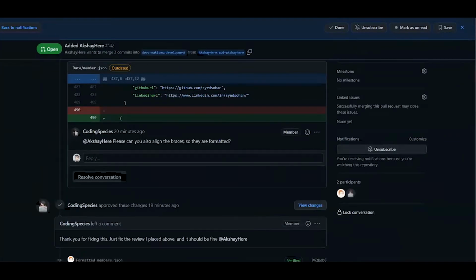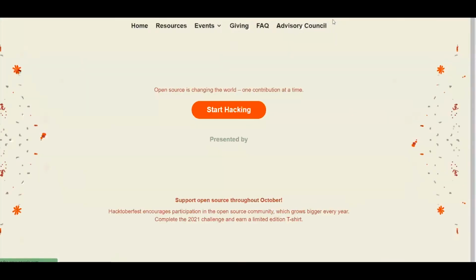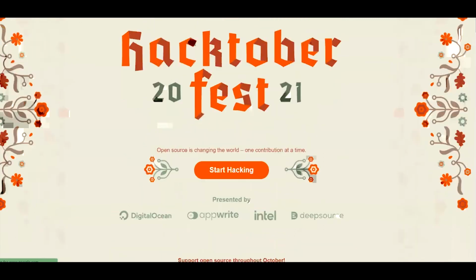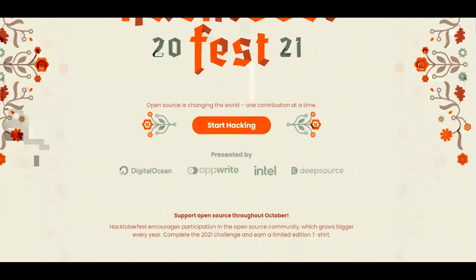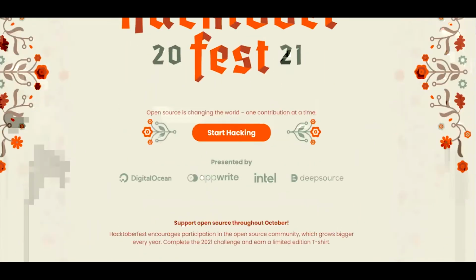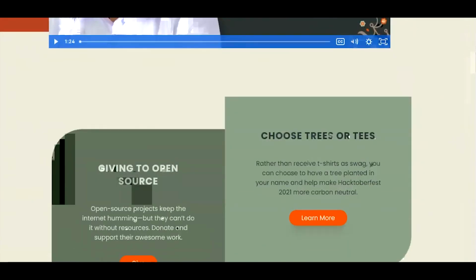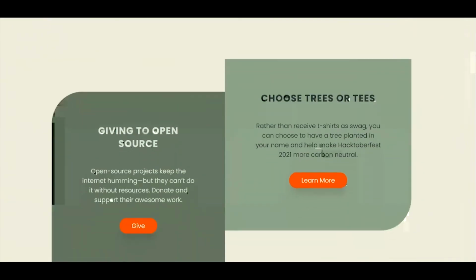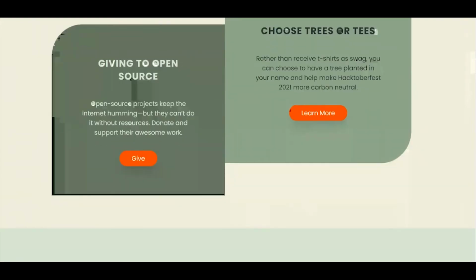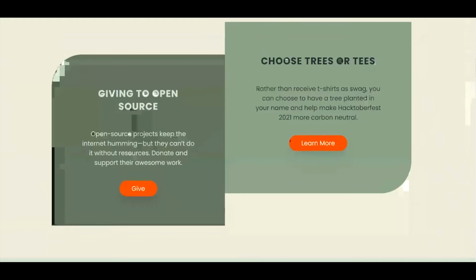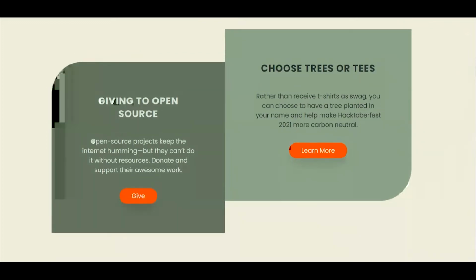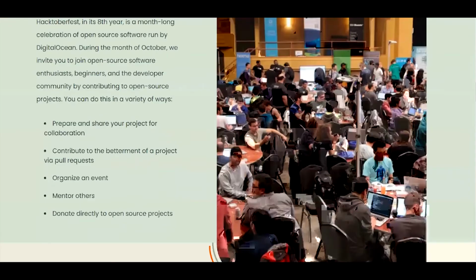So if you look into Hacktoberfest, yeah, this is Hacktoberfest, right? And you can log into Hacktoberfest using your GitHub credentials, and then you can start hacking. You at least need to send 4 PRs, right, to get shortlisted for Hacktoberfest. They will send you a shirt, and you will also learn about open source, right? How to build projects and how to work in teams. You will learn everything with Hacktoberfest.